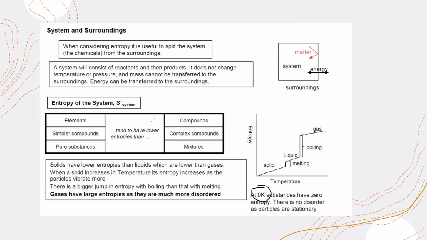So solids have lower entropy than liquids, which are lower than that of gases. And when a solid increases its temperature, the entropy increases. There's a bigger jump of entropy when there's boiling as compared to melting, because gases have larger entropy as compared to liquids, because gases have greater disorder in the system. Is it clear? The entropy, or disorder, in the system.